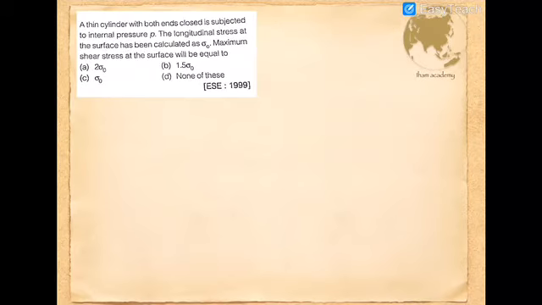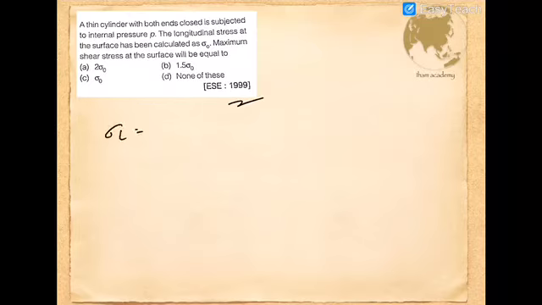So this was a question asked in 1999. A thin cylinder with both ends closed is subjected to internal pressure P. Longitudinal stress at the surface has been calculated as sigma 0. The maximum shear stress at the surface will be equal to.